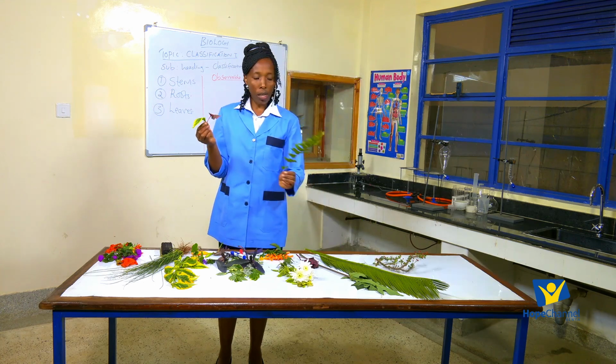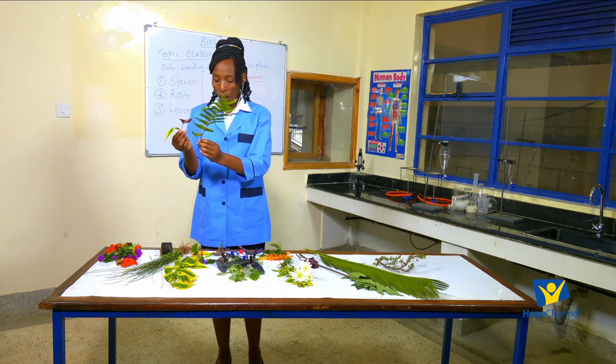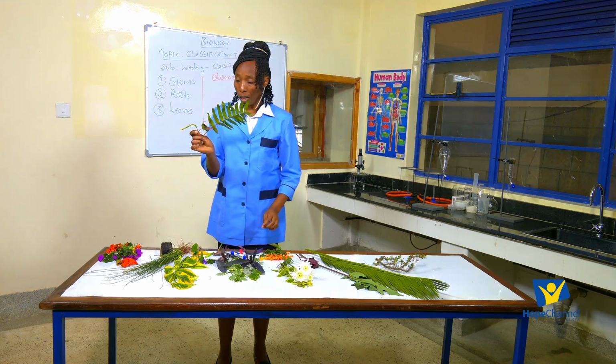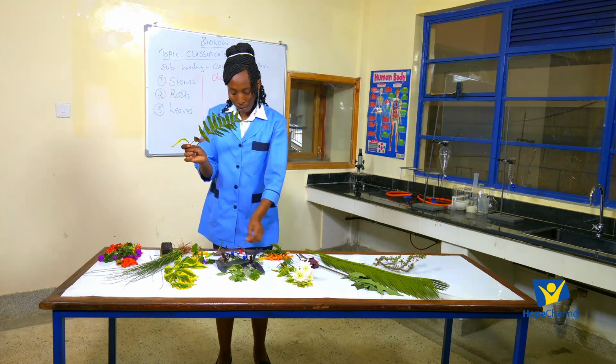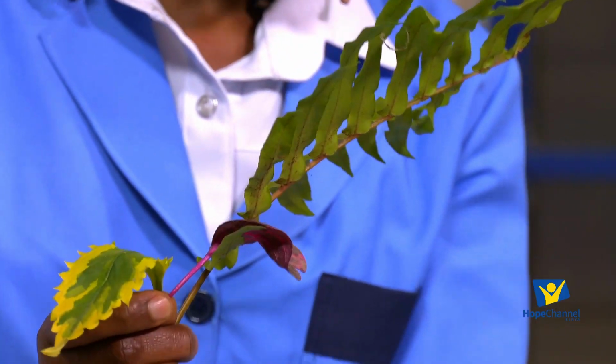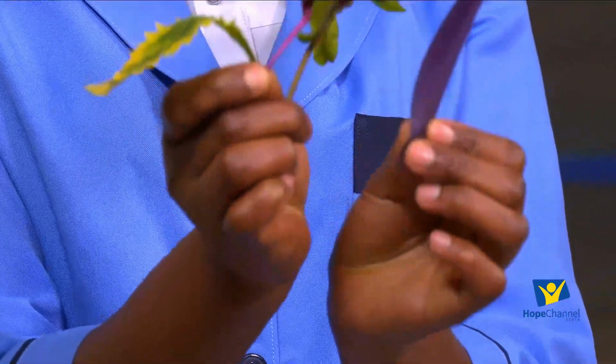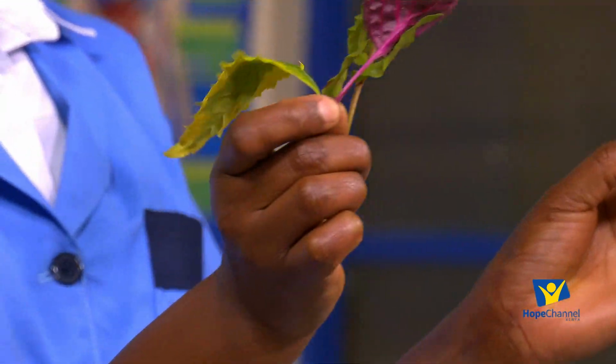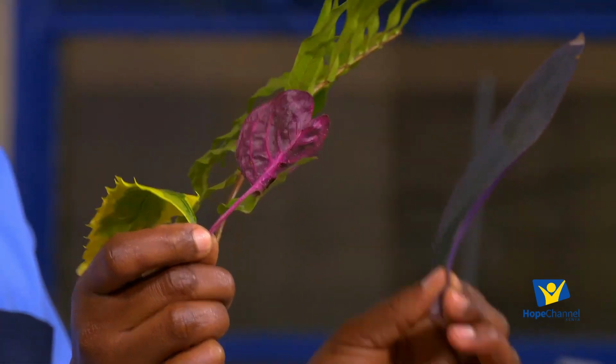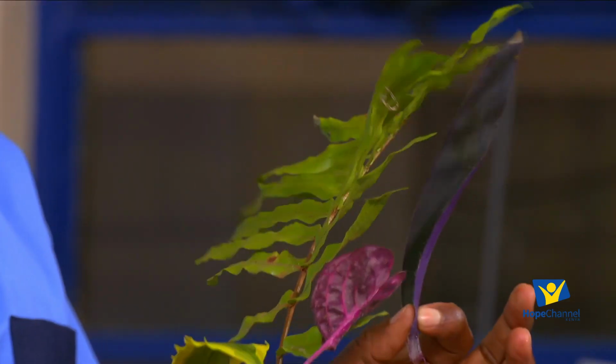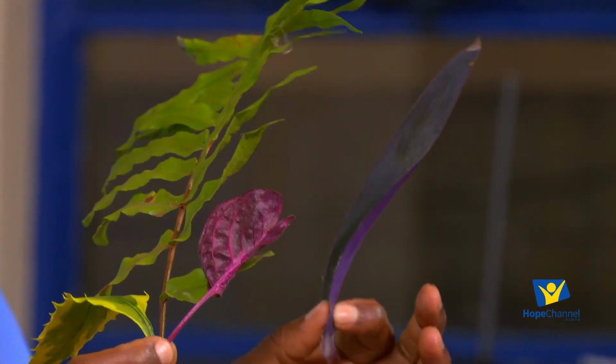Then look at this leaf. I believe those leaves are not the same. Look at another leaf here. So all these are leaves, and you see they are not the same. They are observable differences.